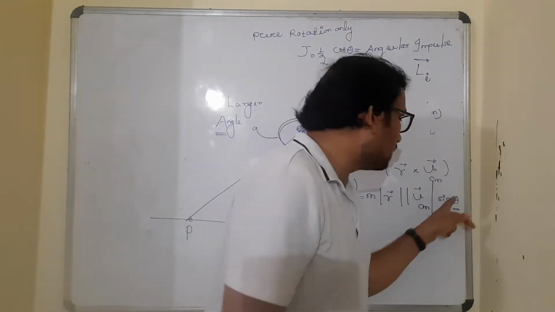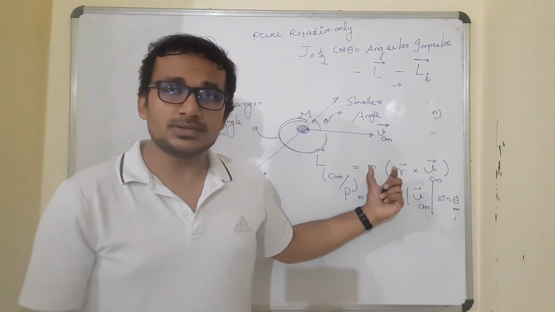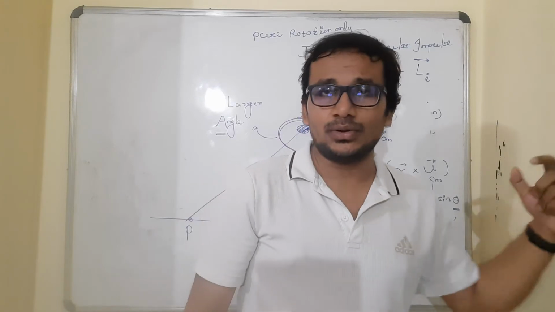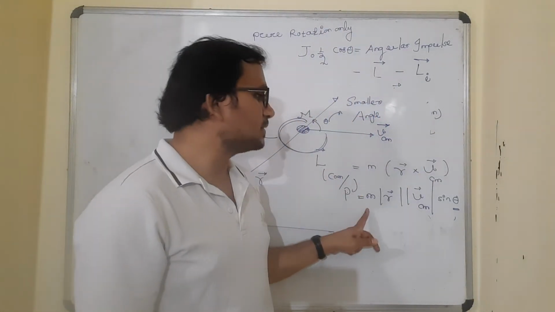So I have to take the sine of the smaller angle. It's very simple and easy to find. So m R vector cross V_CM vector will be the angular momentum of the center of mass with respect to P.